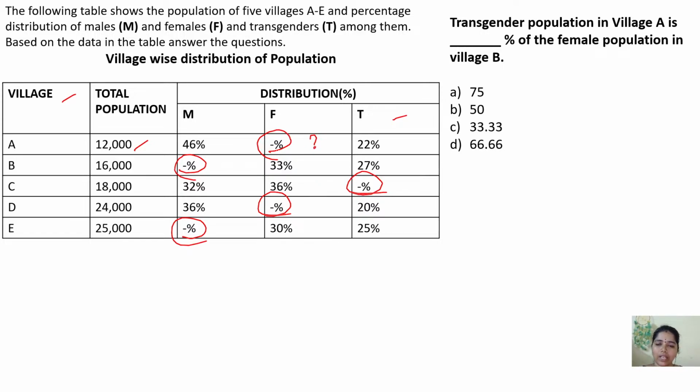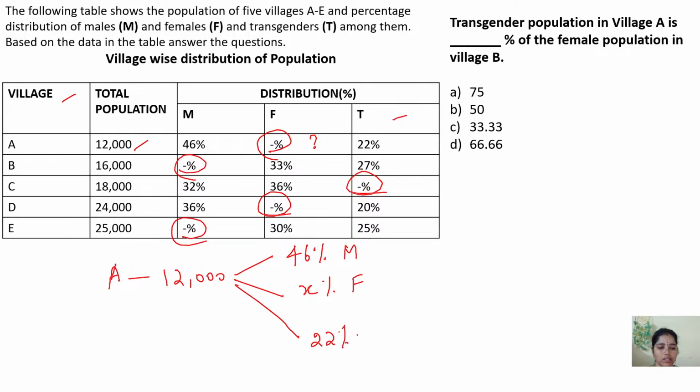How can this be filled out? There are 5 villages, A, B, C, D, E, and the population of each village is given, and in each village the male, female and transgender counts are given. I'll just do one so that you can understand. That simple it is, right? See, in A there are 12,000 population, and they have given that out of this 12,000, 46% are male. Out of this 12,000, I don't know how many females there are, so I put X percentage. Out of this 12,000, 22% are transgender.